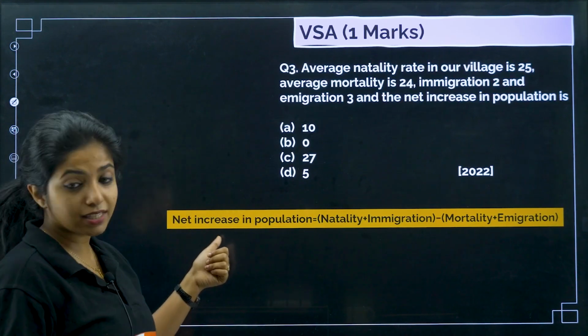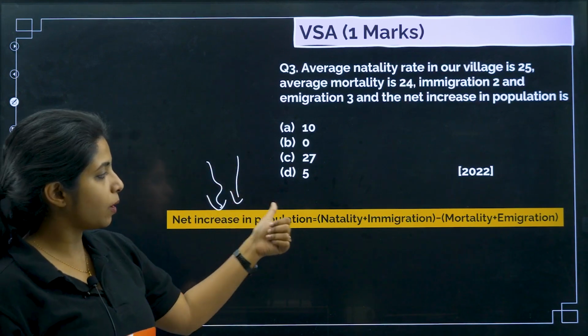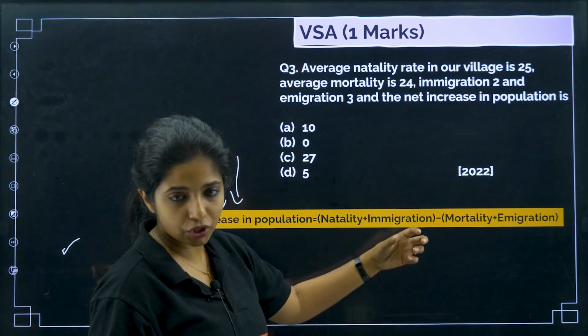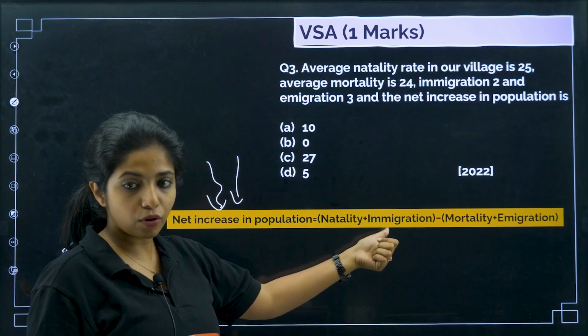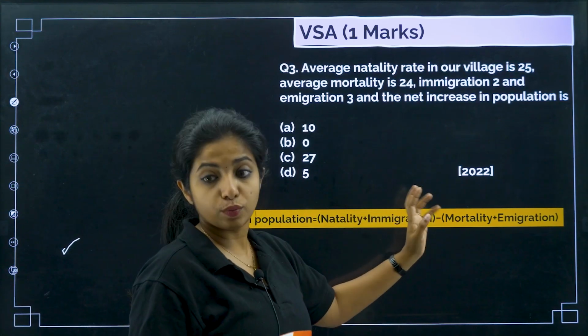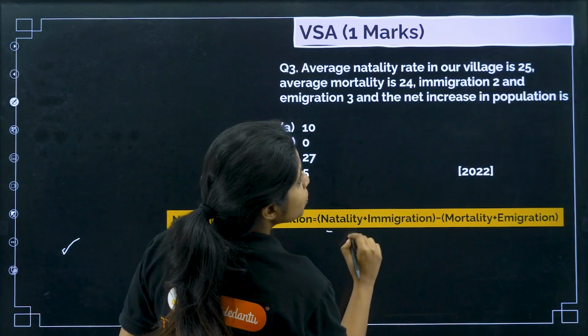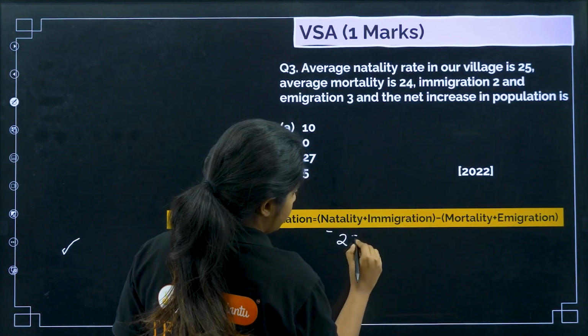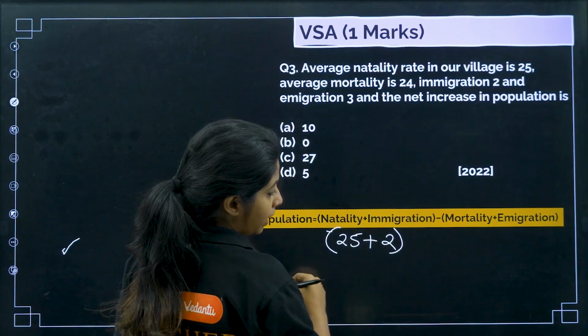There is an equation like this. Net increase in population is equal to natality plus immigration minus mortality plus emigration. That is how many organisms can be increased. That is birth rate plus the amount of immigration minus mortality plus emigration. So let's see, natality is how much, my dear children? Natality is 25, let's replace. 25 plus immigration is how much? 2. Let's put it into a bracket.